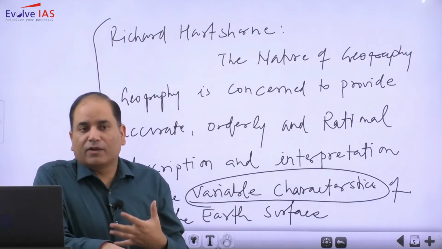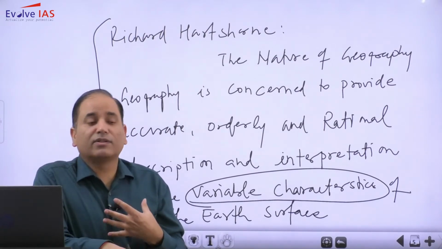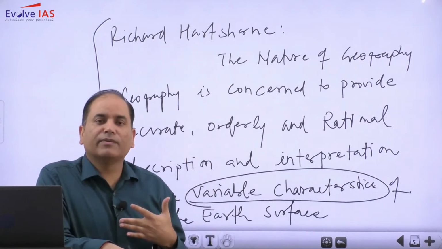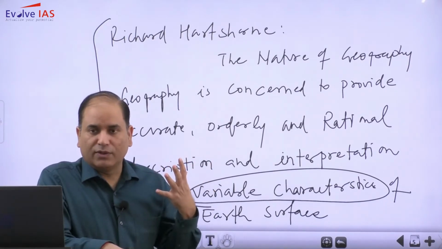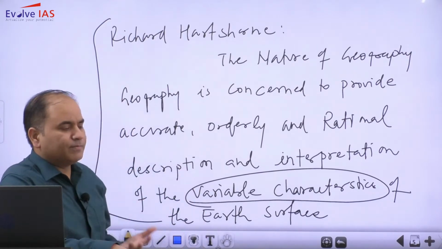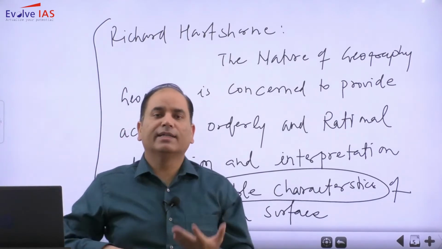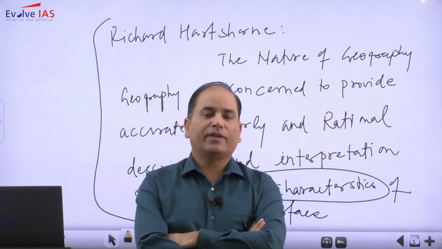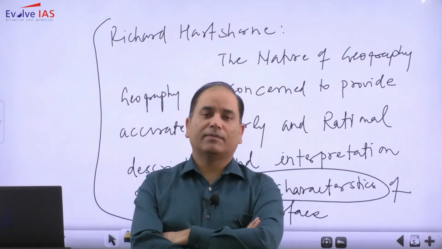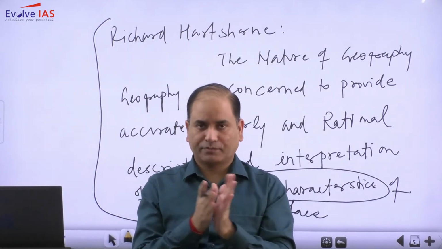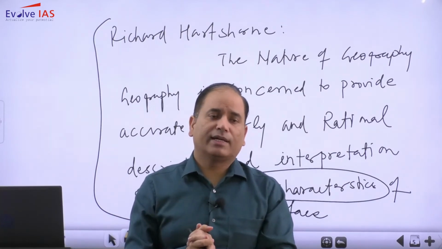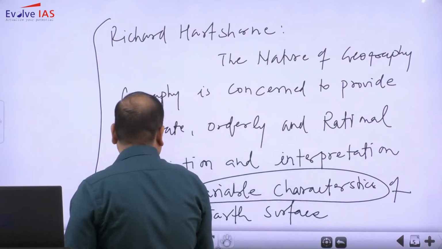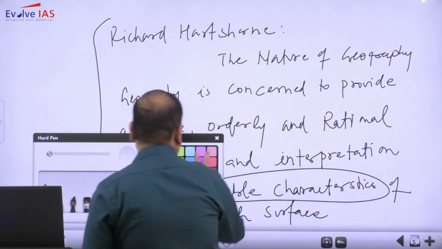So the concept of regional differentiation, of areal differentiation, is primarily given by Hartshorne, and he has given a very beautiful definition of geography. In all the ideas of geography I gave you, everyone is talking about the study of the Earth's surface in one way or another. That is why I said Earth is at its core. Alright, so these are some of the important meanings and scope of geography.